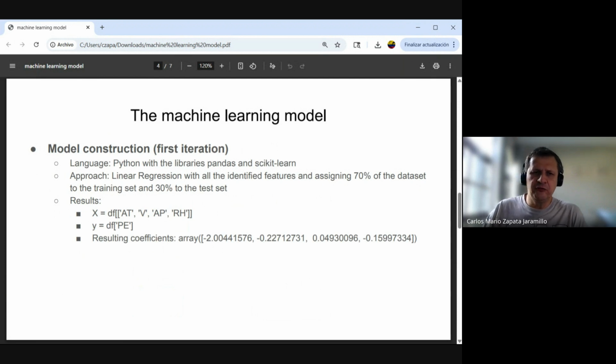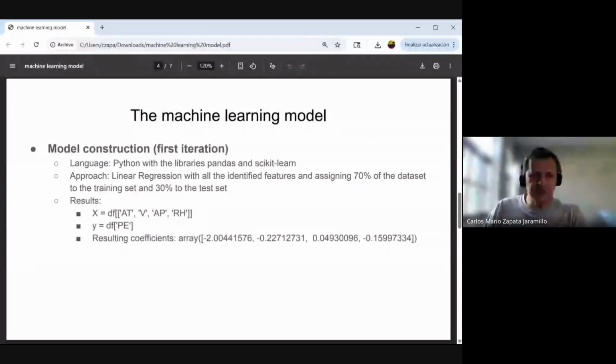For the first one, I selected the Python language with the libraries pandas and scikit-learn. The approach is a linear regression with all the identified features, assigning 70% of the set to the training set and 30% to the test set.